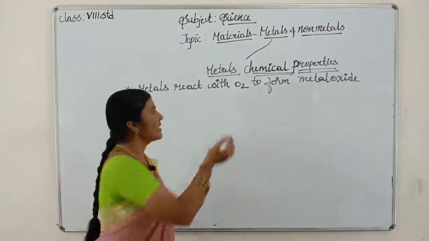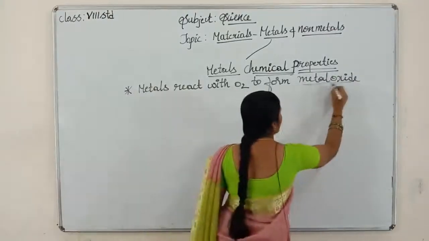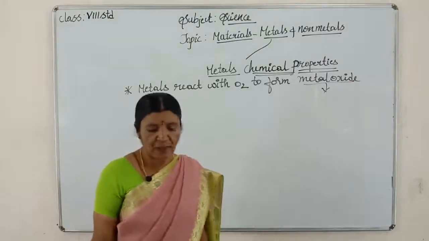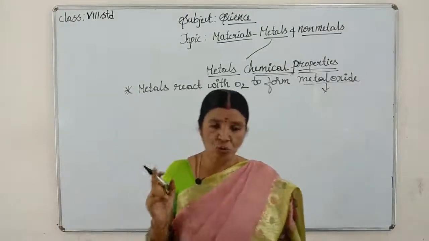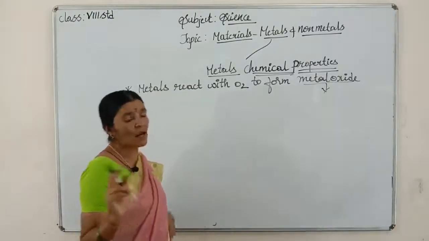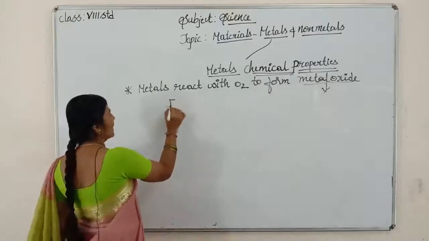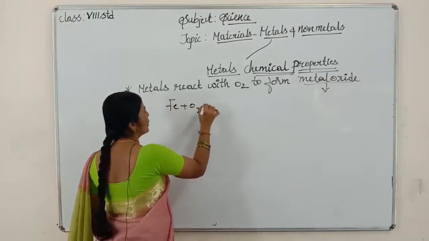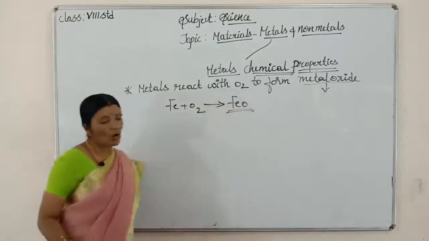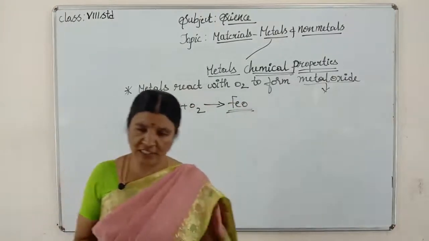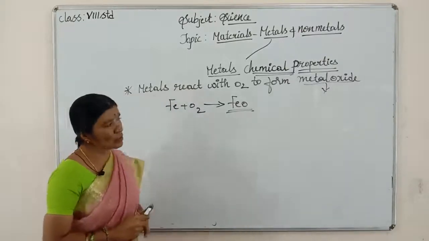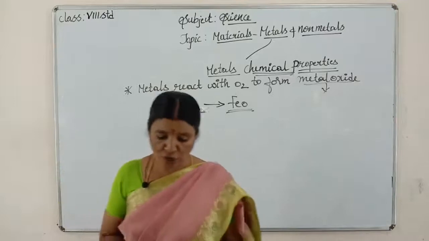Iron rust is nothing but a metal oxide, children, an example for metal oxide. Metals react with oxygen to form metal oxides, that is iron, Fe plus O2 gives rise to ferric oxide or ferrous oxide. Got it, children? This is an example for metal reacting with oxygen to form metal oxides.